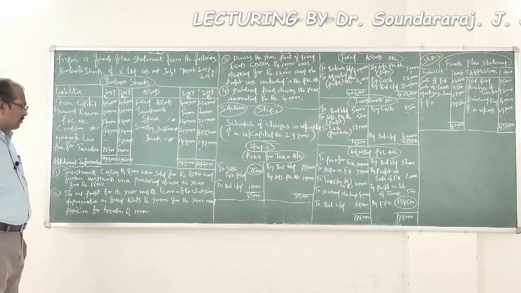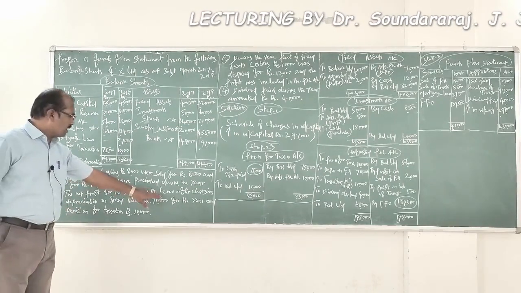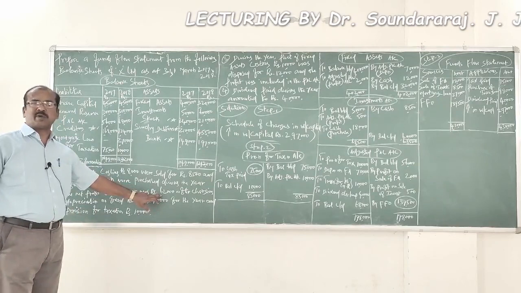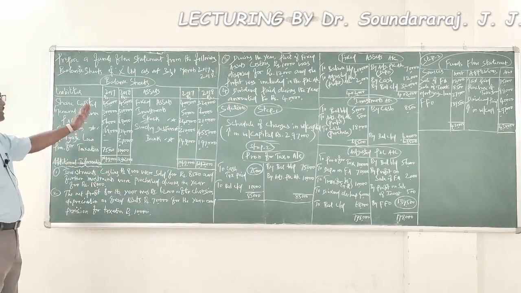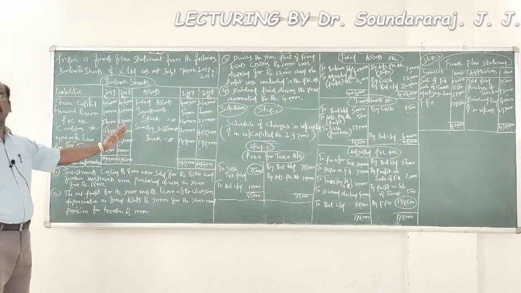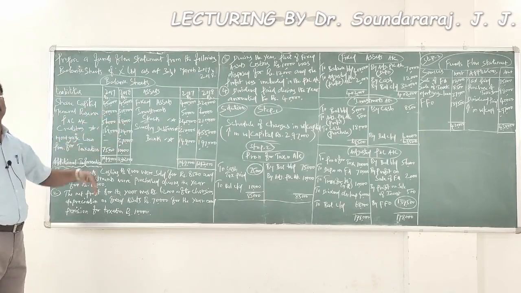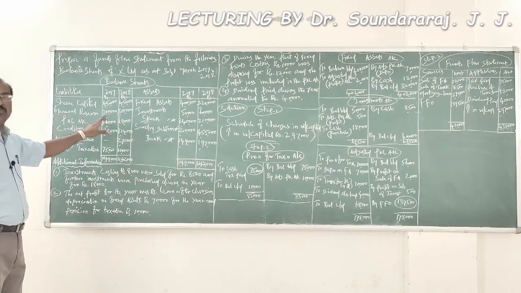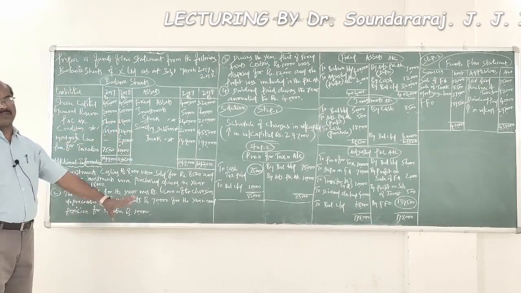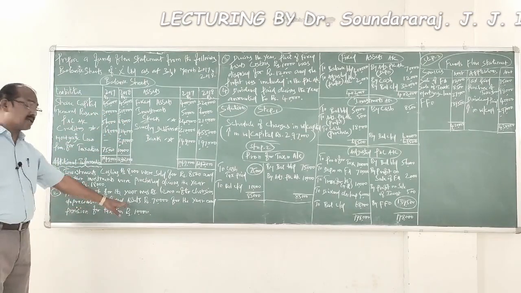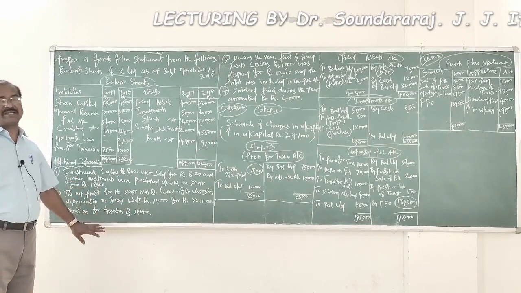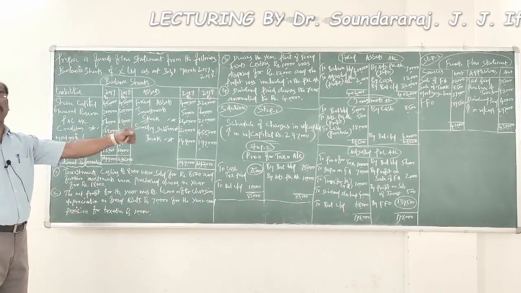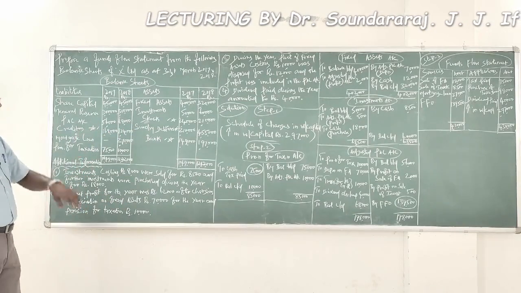See, in this problem, I would say you can ignore the 62,000 which is the profit made during the current year, because it is assumed that the profit made during the current year has been already clubbed with the P&L account balances that are presented in the problem. But we will consider the depreciation provided on fixed assets and provision for taxation made. That would be channelized through the respective ledger accounts.